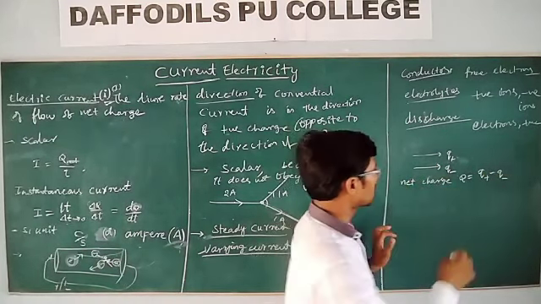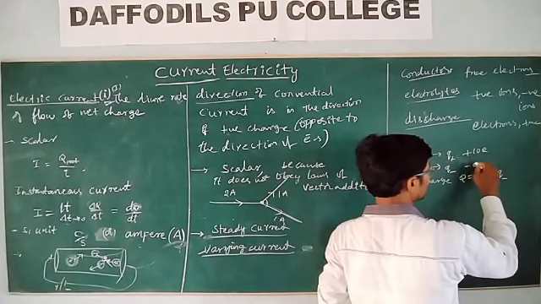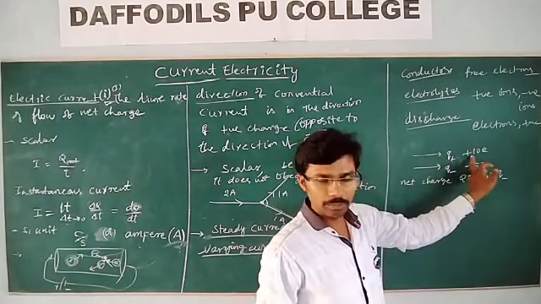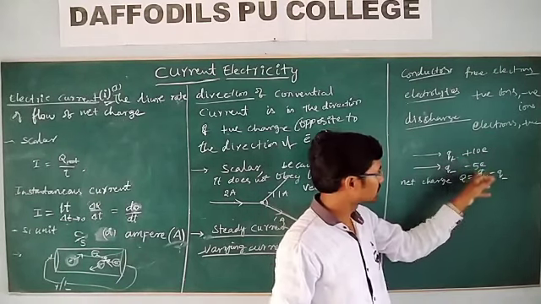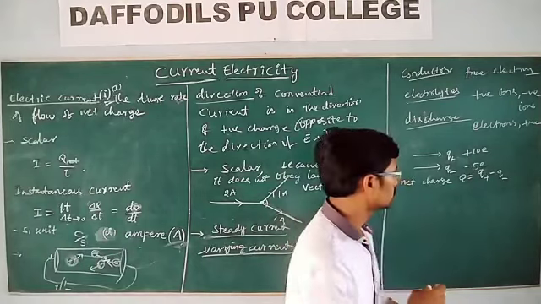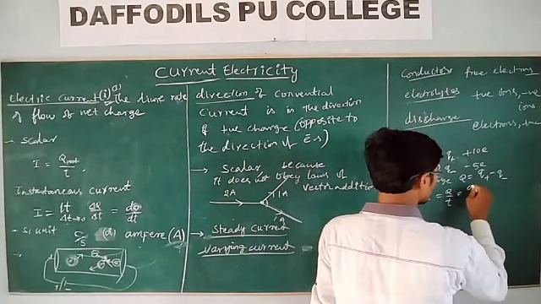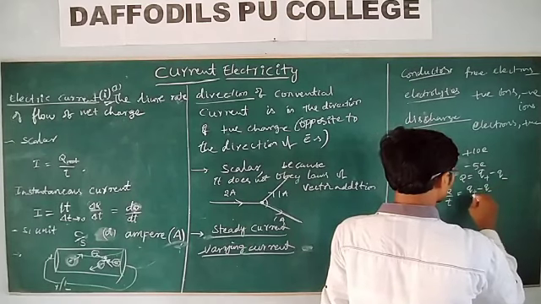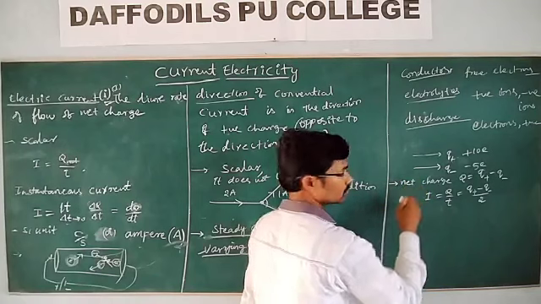For example, plus 10 protons and minus 5 electrons moving in the opposite direction. So what is the net charge? Then what is the current here? Q by T, that is, Q plus minus Q minus by T.